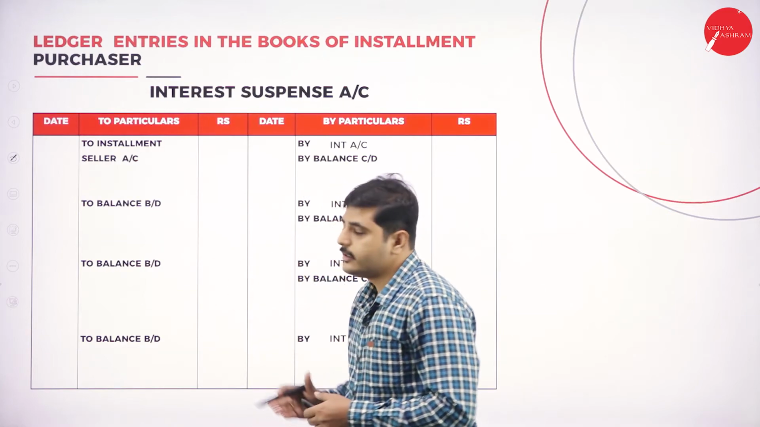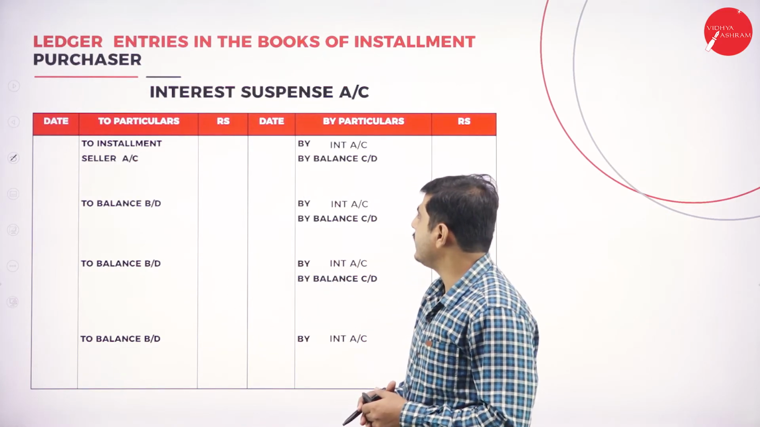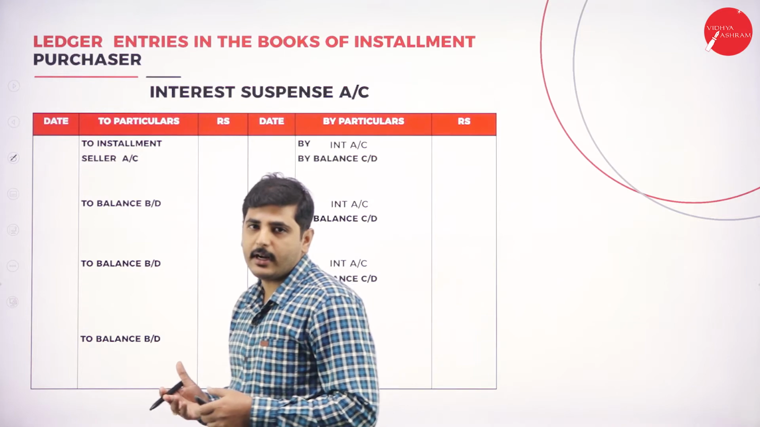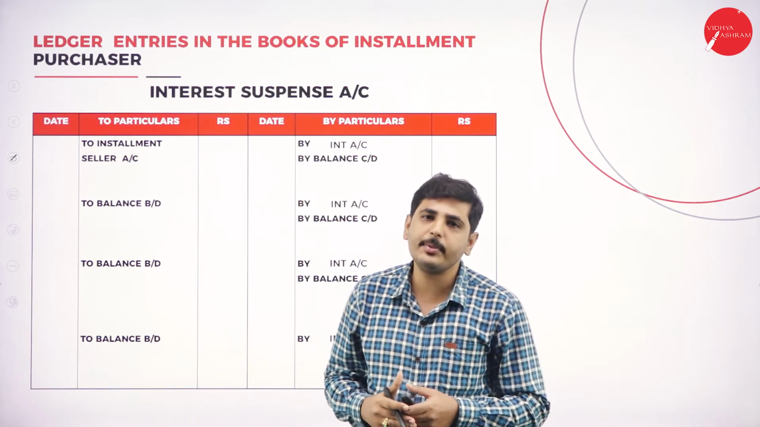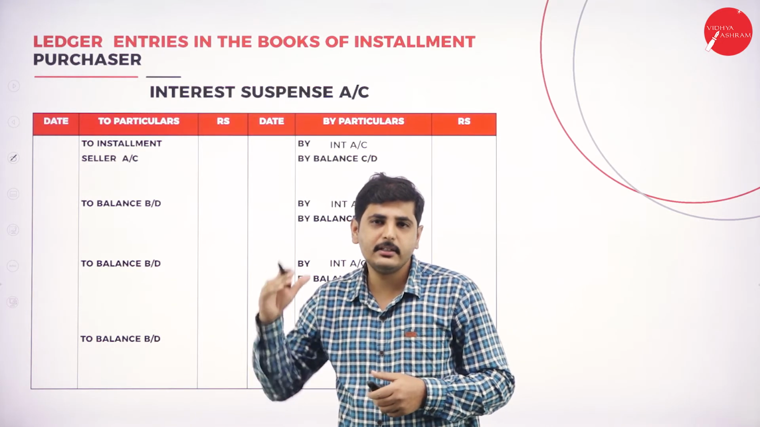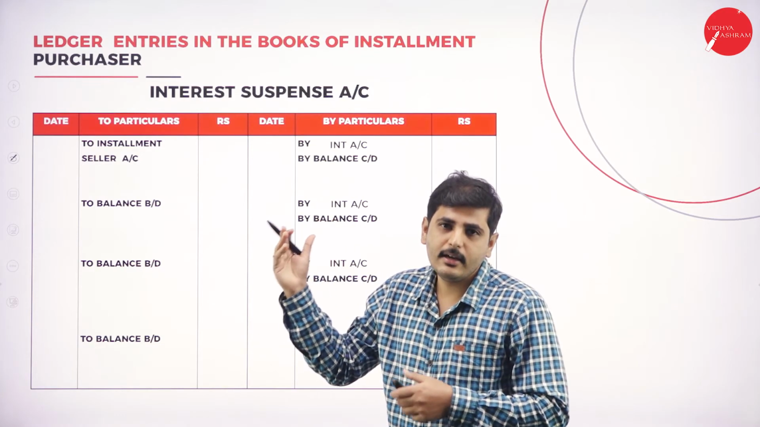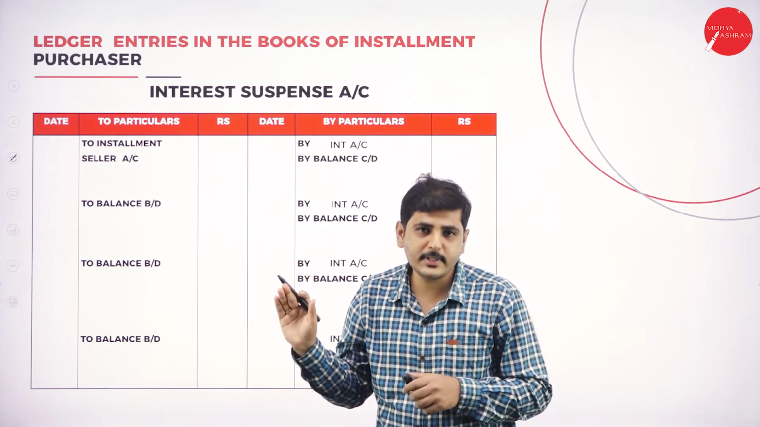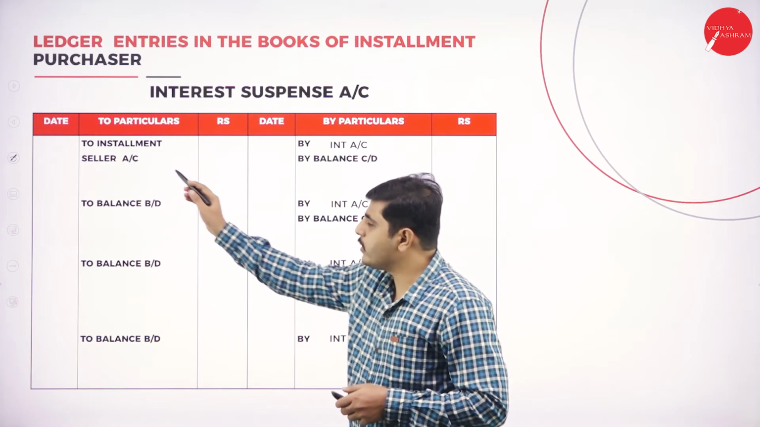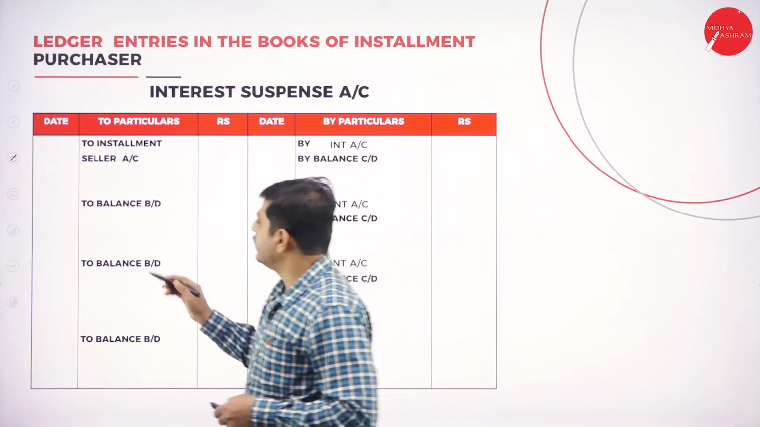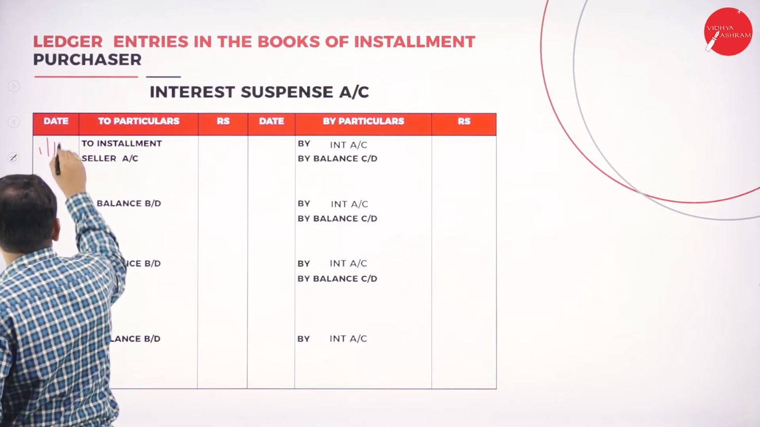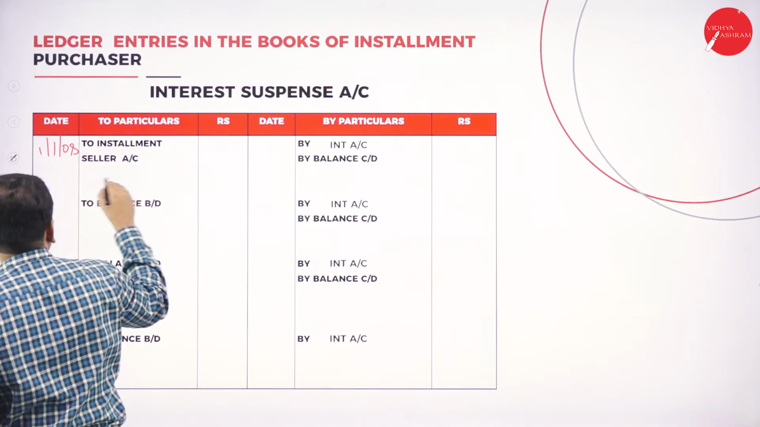First, we have to prepare the interest suspense account. What is the journal entry for interest suspense? Where does the interest suspense account appear? It appears in the journal entry as: asset account debit, interest suspense account debit, to hire seller account. So we have to show the hire seller account on the date 1/1/2008.